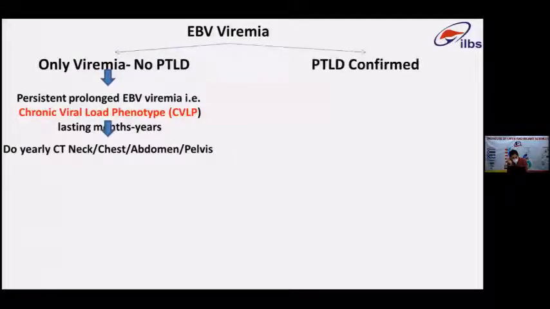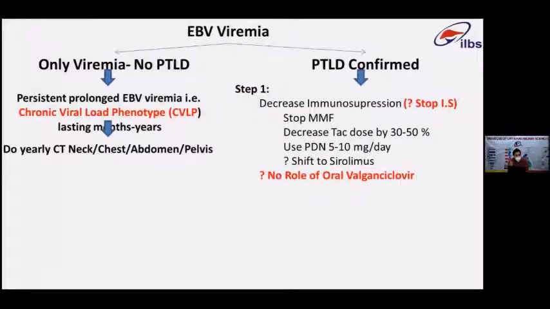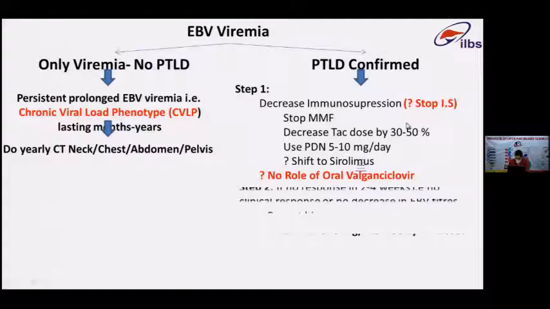But once you have confirmed PTLD, step 1 is reduction of immunosuppression. Some centers stop all immunosuppression, even low dose steroids. They would stop antimetabolites, reduce the dose of TAC by 30 to 50%, and may decrease prednisolone to 5 to 10 milligram or stop it altogether. Some may shift to sirolimus. There is a controversial role for antivirals. Once PTLD has developed, the majority of centers would not prefer using antivirals. They use antivirals only in the viremia group, not in the confirmed PTLD group.